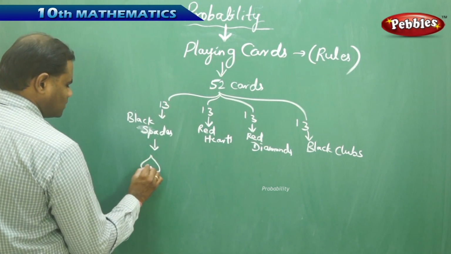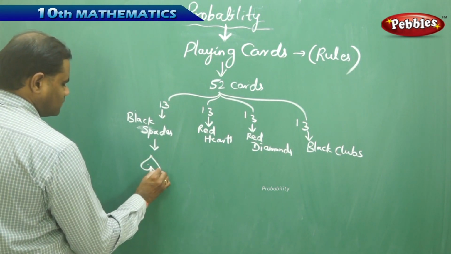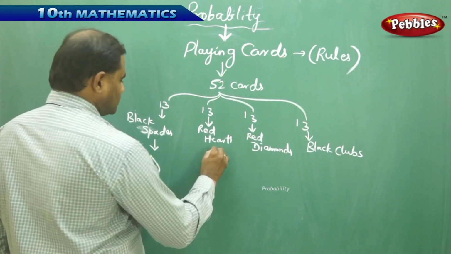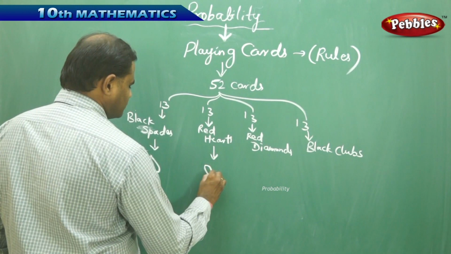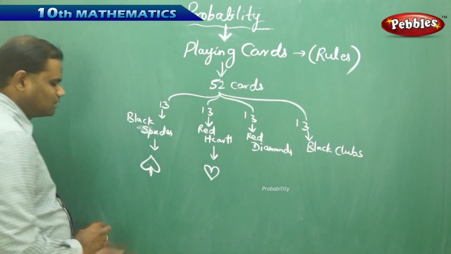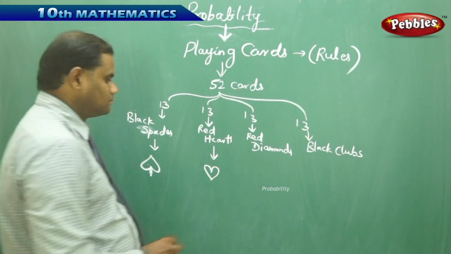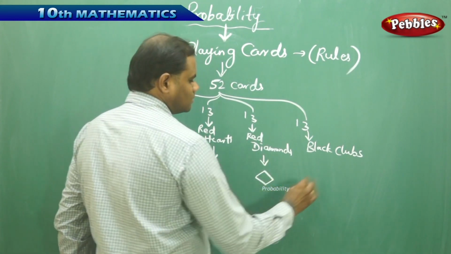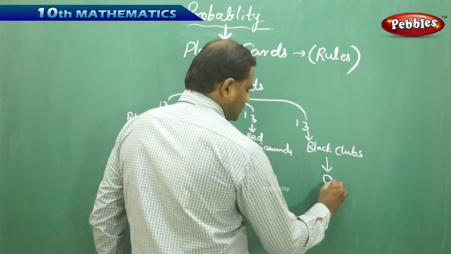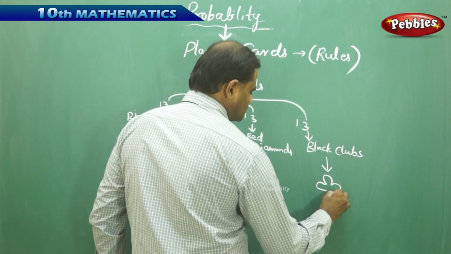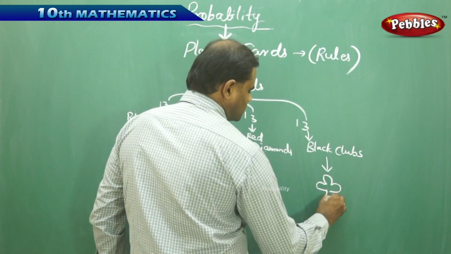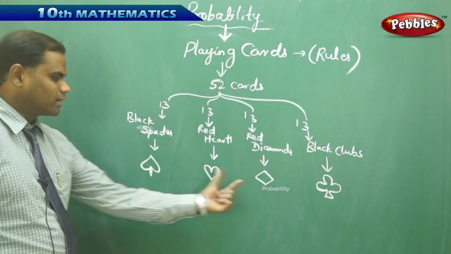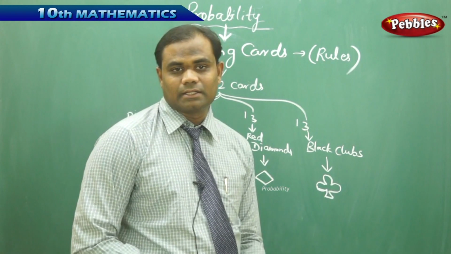And then I have red hearts, which is red in color, and the red diamond, which is again red in color, and this is the symbol of the black club. These two are red in color and these two are black in color.